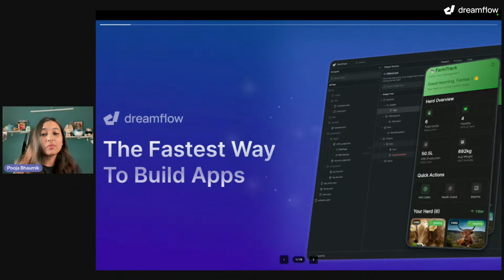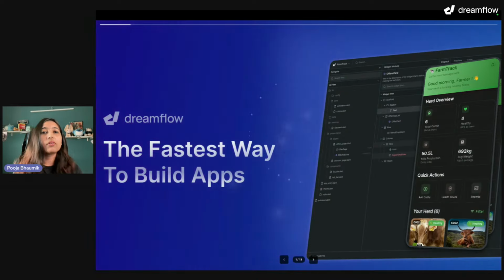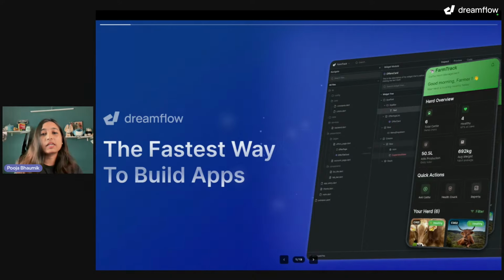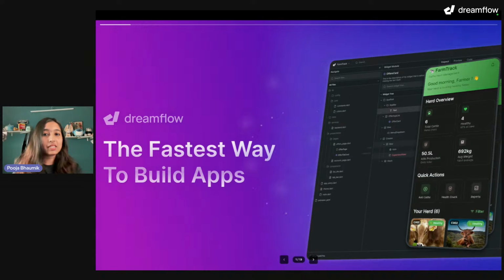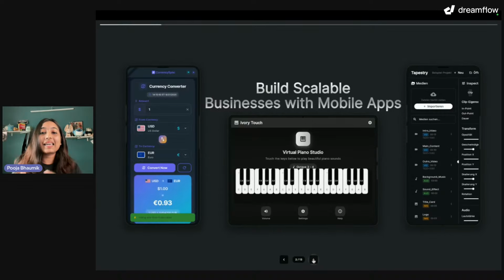Websites are great, but mobile apps are something that can actually make and break a business today because everyone has an app at their fingertips, right? Websites are great for reaching the users and talking a bit about their product, but the real businesses are built on mobile apps today. So we are so excited to talk about how we can build scalable businesses with mobile apps.